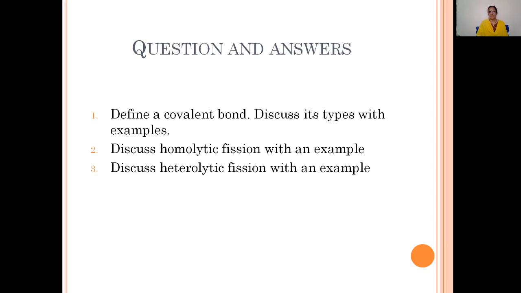And the next one is: discuss heterolytic bond fission with an example. So, heterolytic bond fission: how it takes place, between what type of atoms, what the electronegativity difference should be, how it is denoted, and what the different examples are. All those we should discuss here in heterolytic bond fission. So let us sum up this part of the lesson.